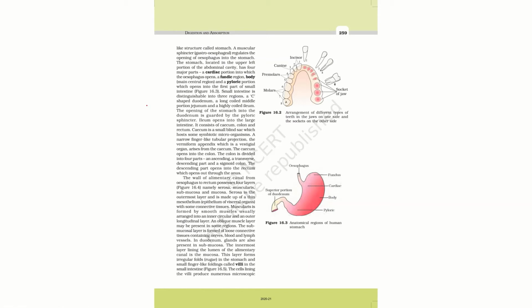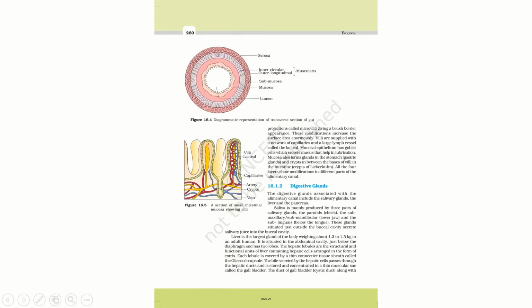The cells lining the villi produce numerous microscopic projections called microvilli, giving a brush border appearance.